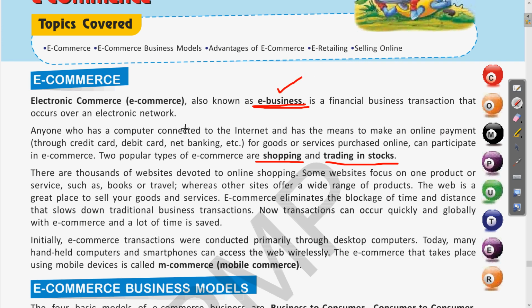Then we have seen that in e-commerce we are using various types of electronic devices. So it can be desktop computers, it can be mobile phones. Clear? Any of the portable devices can be used. So according to the device, if you are using the mobile for doing these e-commerce activities, then this commerce can be named as mobile commerce. Clear?